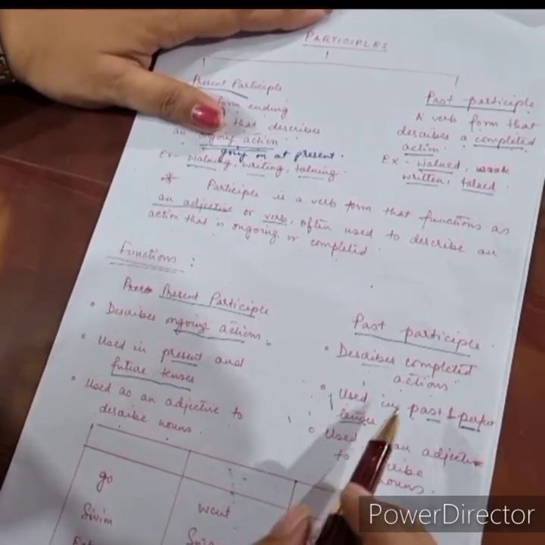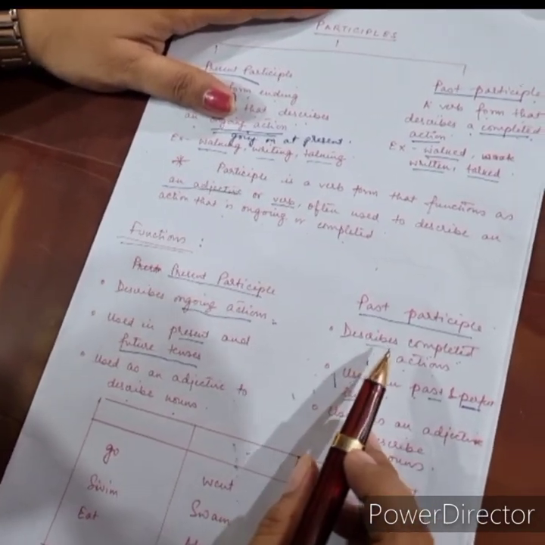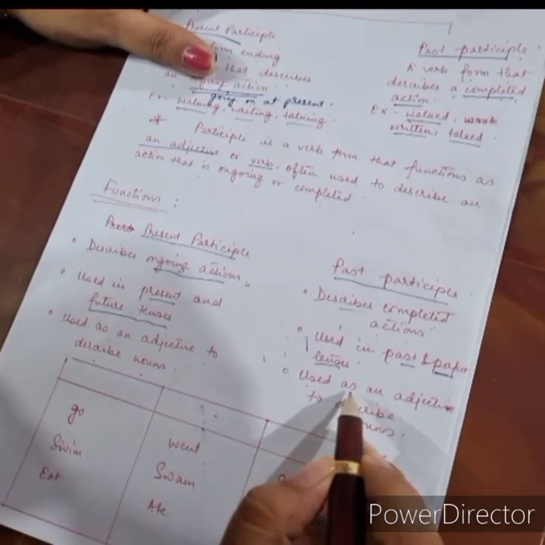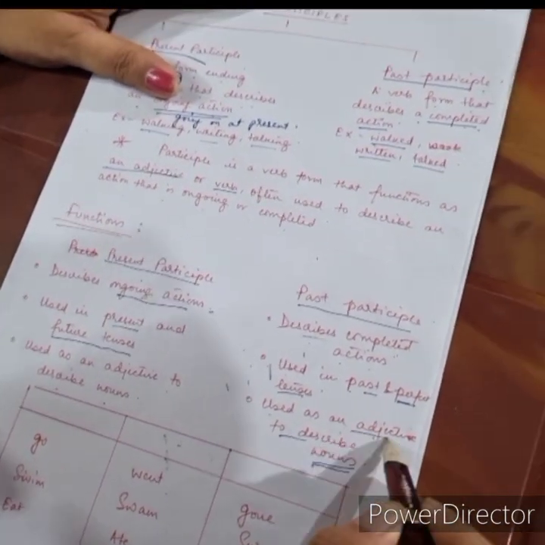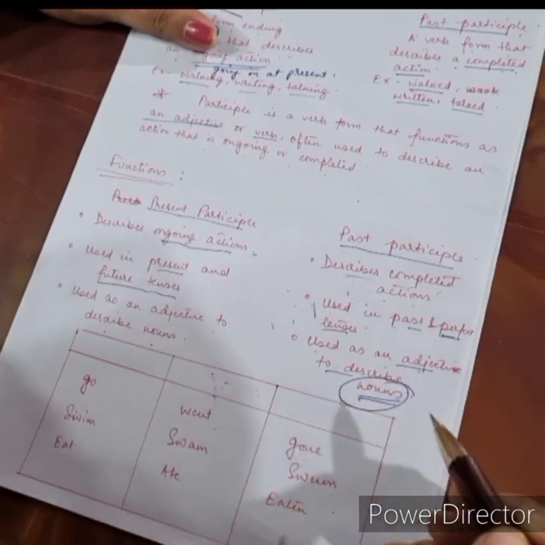And lastly, the past participle is also used as an adjective to describe nouns. So it is an adjective that describes nouns.